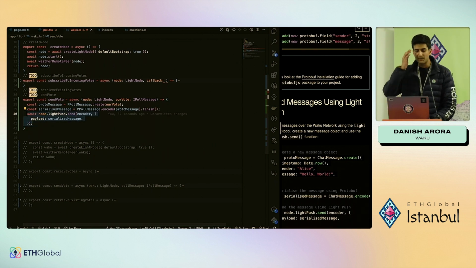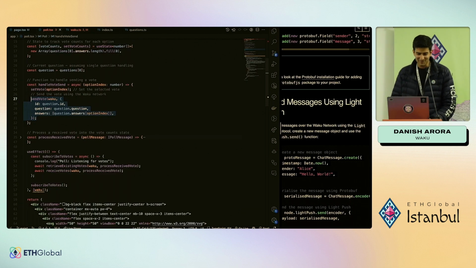Now one little nuance here is that over light push, the maximum payload size is 1 MB. And it's not just the payload size. It's actually the entire encoded, entire serialized message that cannot be over an MB. But most things should not cross an MB. It's a very generous limit in my personal opinion.